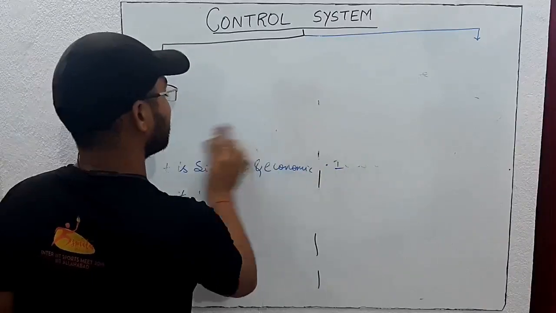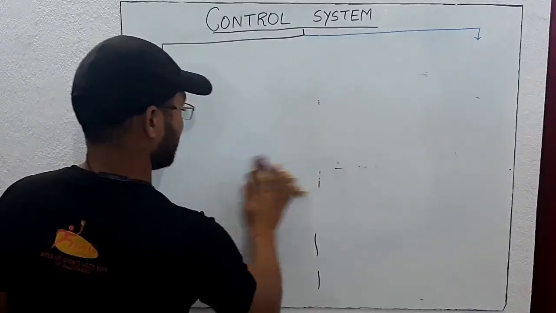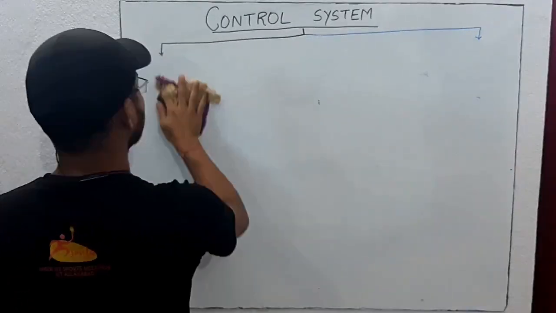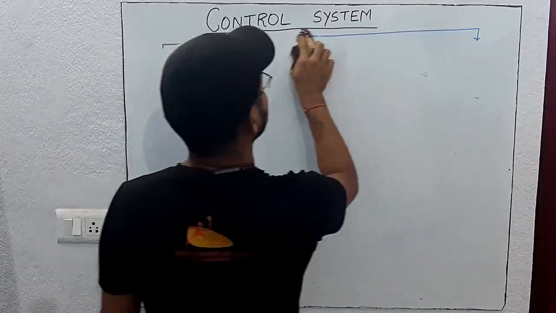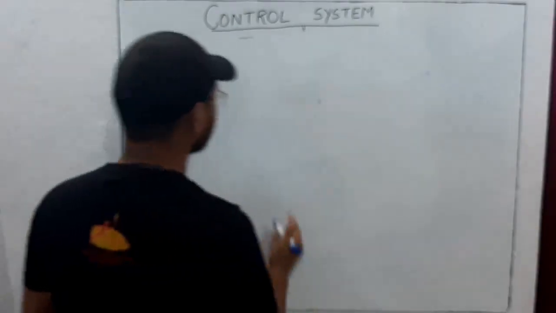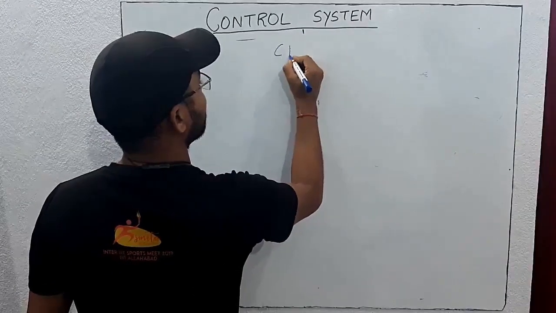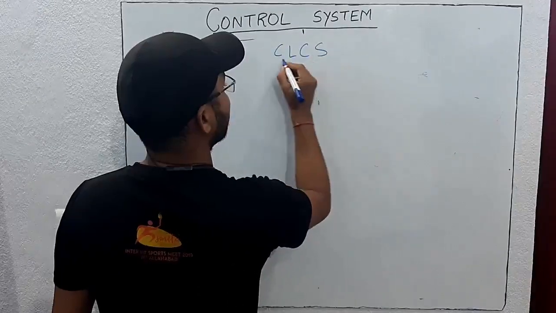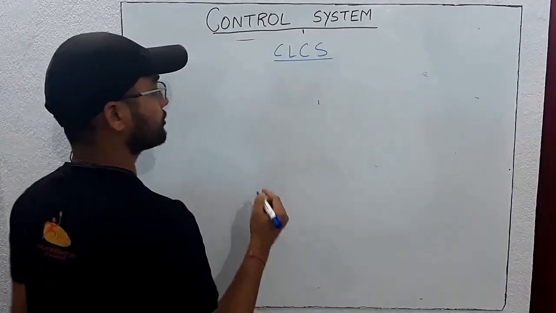So now we will see different kinds of closed loop control system. Let's suppose this is closed loop control system. There are two kinds of closed loop control system.